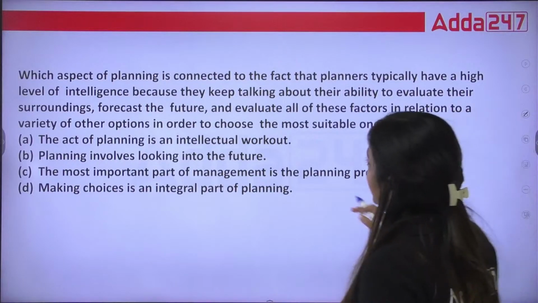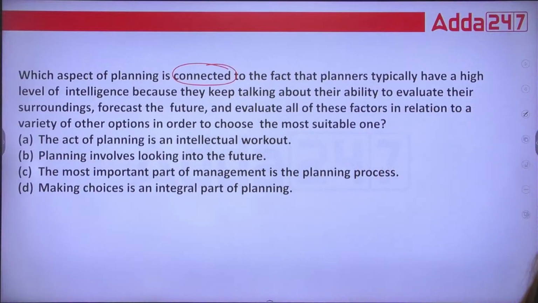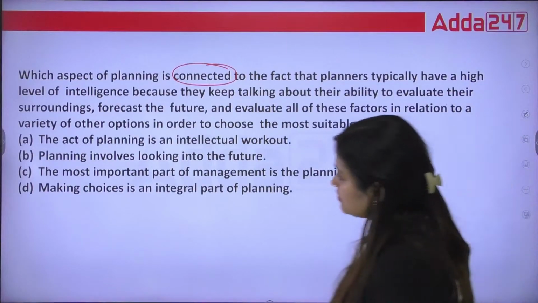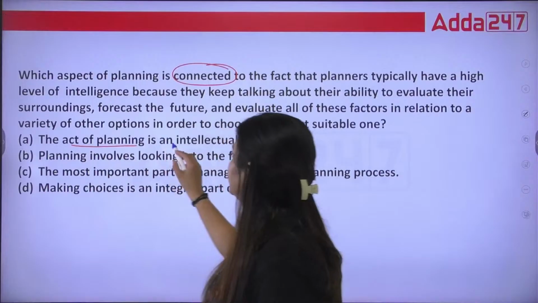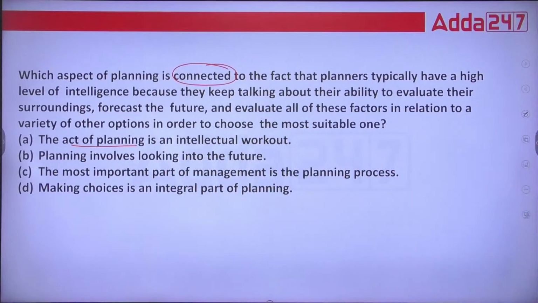Which aspect of planning is connected to the fact that planners typically have a high level of intelligence because they keep talking about their ability to evaluate their surroundings, forecast the future, and evaluate all of these factors in relation to a variety of other options in order to choose the most suitable one? A. The act of planning is an intellectual workout. B. Planning involves looking into the future.